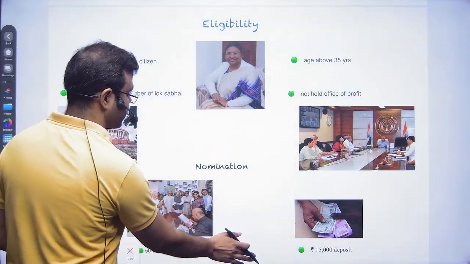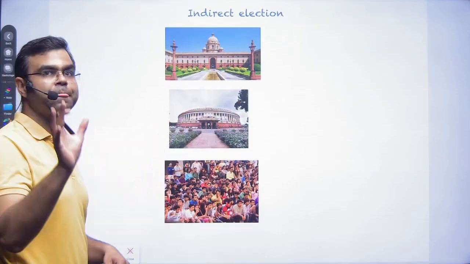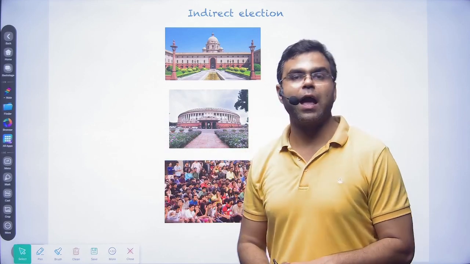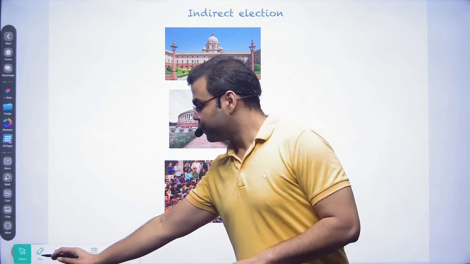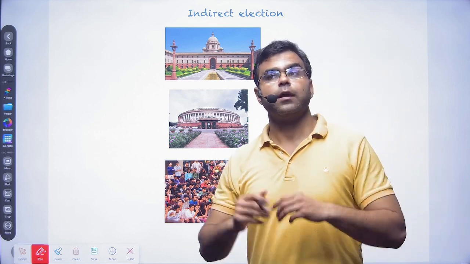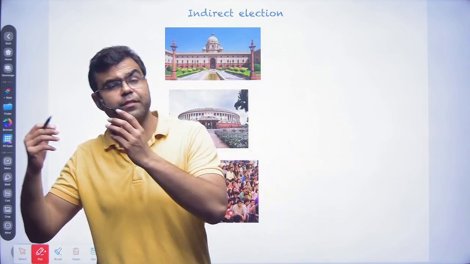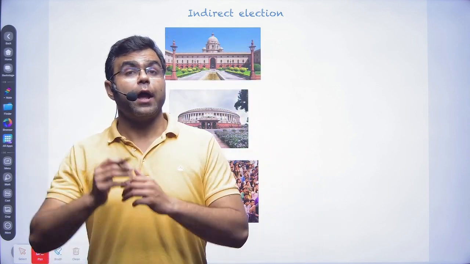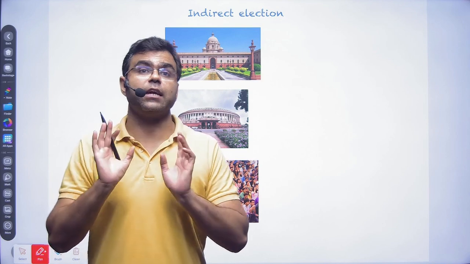Now, let's move to the next part, that is the election process. You filled your nomination. Now the second part will be that the election will be conducted. How is the election going to be conducted for the presidential post? We know that in case of the Prime Minister, the Council of Ministers, Union Cabinet Ministers, and even the Chief Ministers in your states.